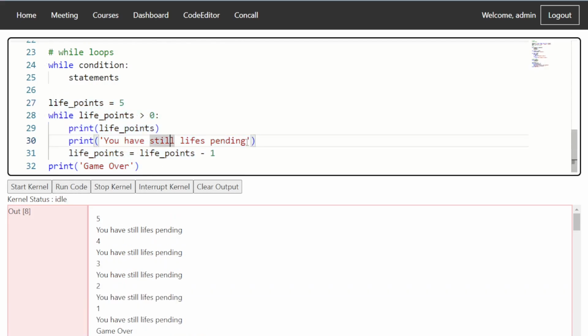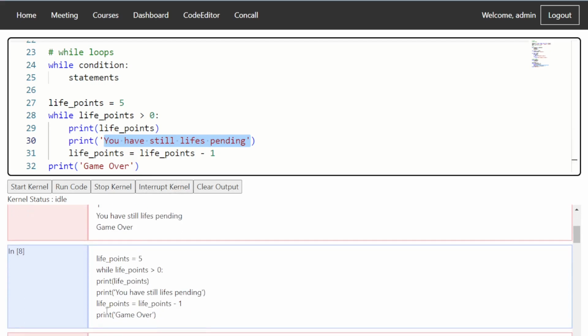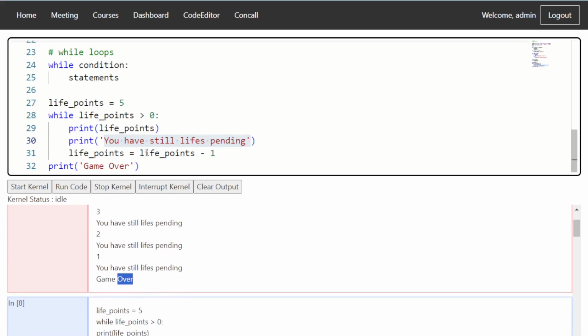We can still do better operations with the string, which we will learn further once we go to sequences and see what all things we can do with strings. But right now, as you can see, we have this life reducing, and at the end we see game over. So this is how a while loop can be used in different contexts. For example, let's say you are pulling data from some files, and you keep on reading it till there is still some data. Once the data is exhausted, you stop. Like that, we have scenarios where till this condition becomes true or till this condition becomes false, we keep on repeating this loop.